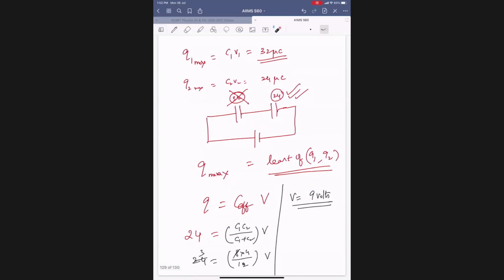Of course you can calculate V1, V2, but that is long. This is the easiest method. Always in a series combination, observe the capacitor with the least capacity and take the charge of that capacity only. Got it?